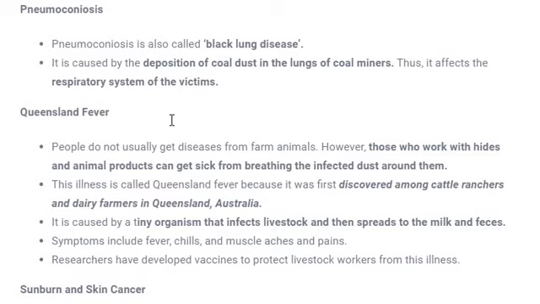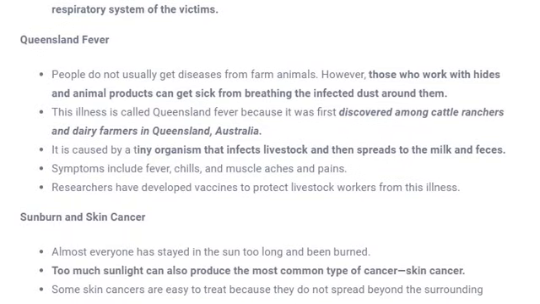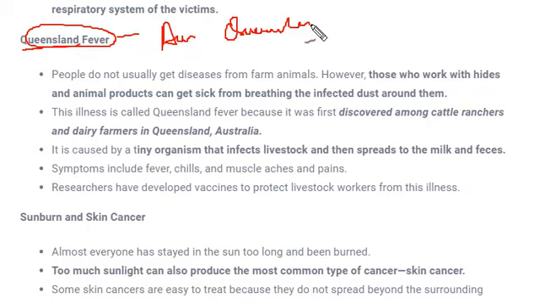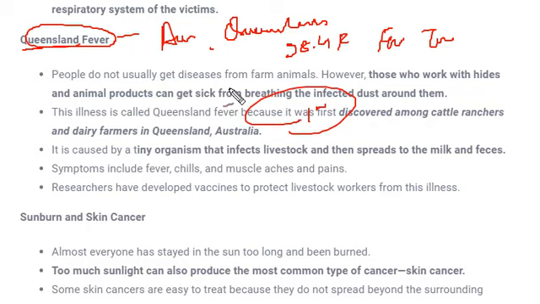Next is Queensland fever. The name is very good, and why was this name given? Although it is a disease, the name was given because it was first found in Australia, in Queensland. Queensland is a place in Australia. And what is fever? Whenever there is an abnormality in the body, the temperature of the body rises. Normal is 98.4 Fahrenheit, and it might rise to 100 or 101 degrees Fahrenheit, then it will be called fever. That means a person is suffering from fever.